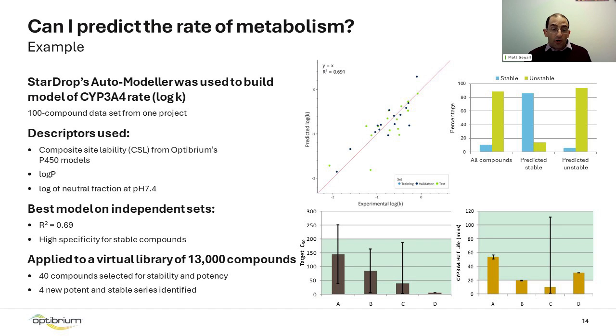So this was then applied to a virtual library of 13,000 compounds designed by the chemists in this project. From that 13,000, 40 compounds were selected for predicted stability and potency. And from these 40 compounds, 4 new potent and stable series were identified, as illustrated here. All 4 of these series, A, B, C, and D, are identified to have highly active compounds and to meet the metabolic stability criteria, in this case for this project, of greater than 20-minute half-life in vitro. So within these local contexts, one can make highly quantitative and accurate predictions of the rate of metabolism.